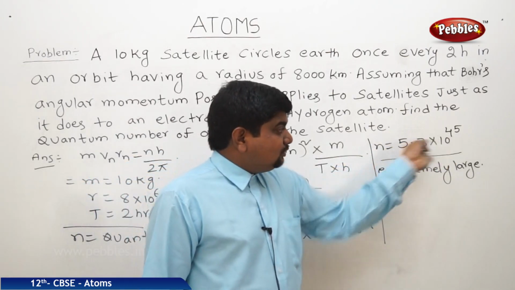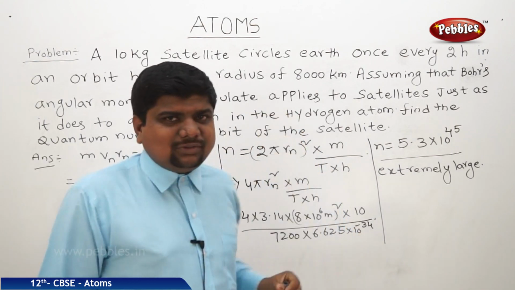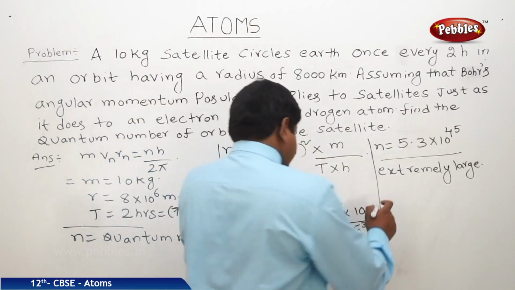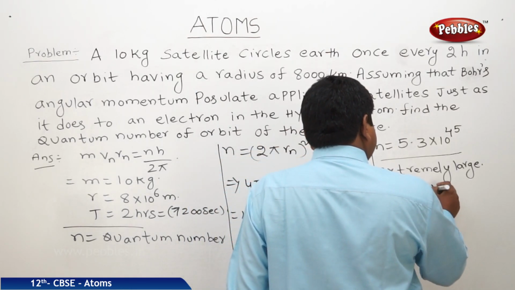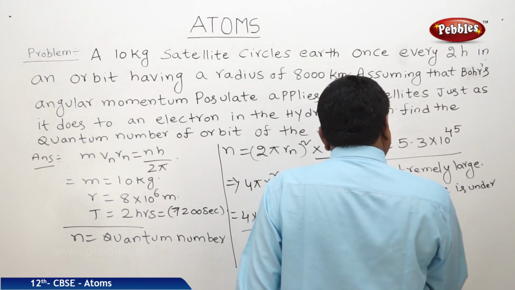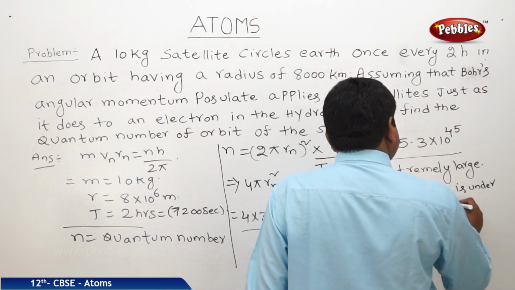Quantum means it won't allow this much large variation; quantum is simply a microscopic value it will allow. So these values are under classical assumptions.